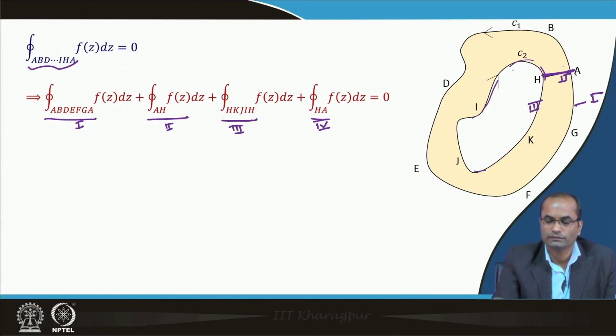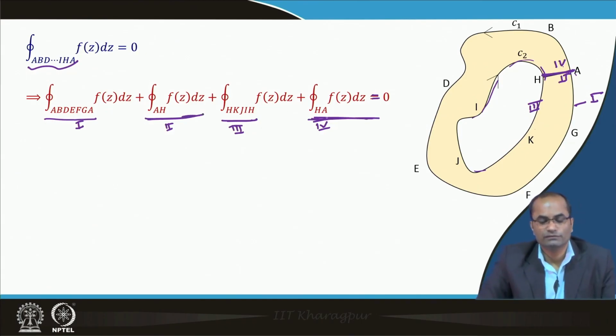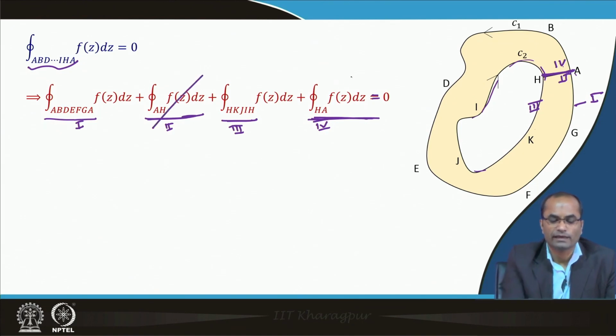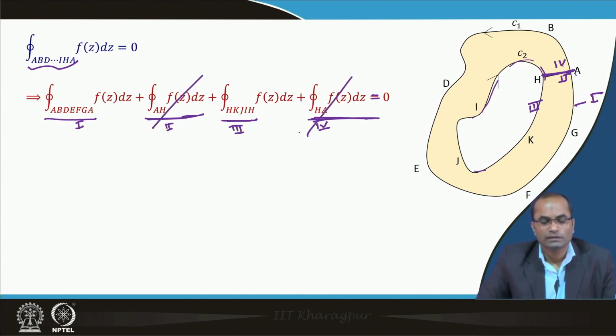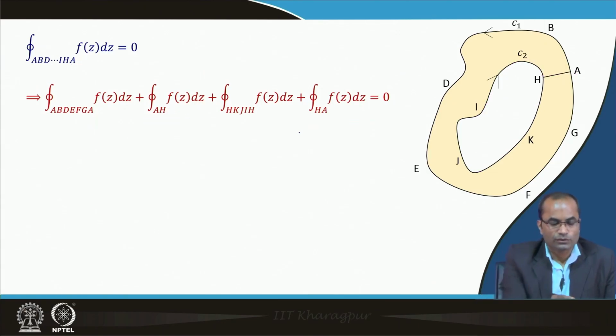So, the first is the curve which is 1, then we have here the 2, and then the third one, the inner C2 curve, and then again the fourth one, this H A. So, this whole should be equal to 0, and we know the property of the line integral. This is an A H integral and this is an H A integral. So, only the direction is reversed. So, there will be a minus sign, and as a result these two will get cancelled.